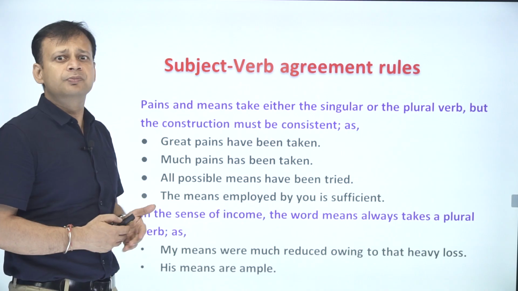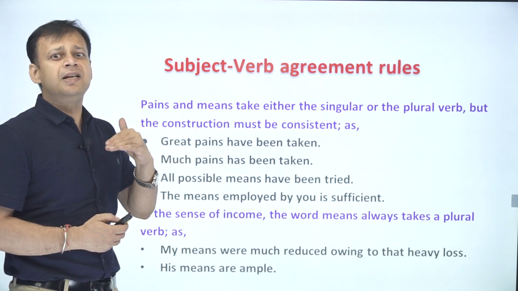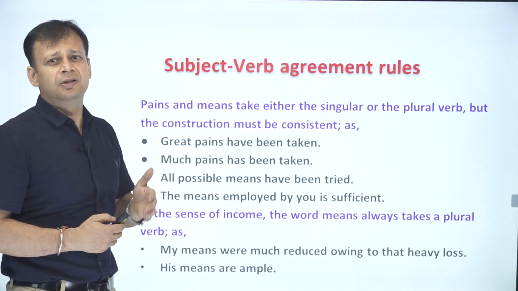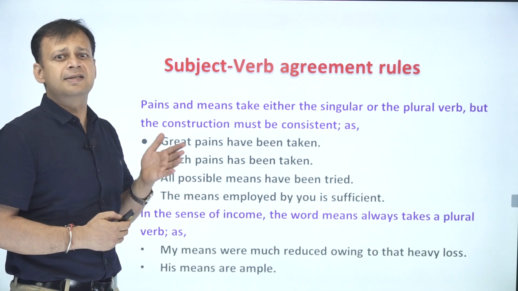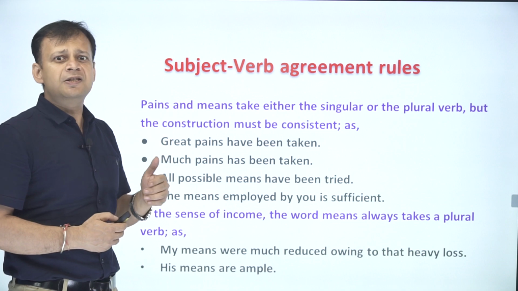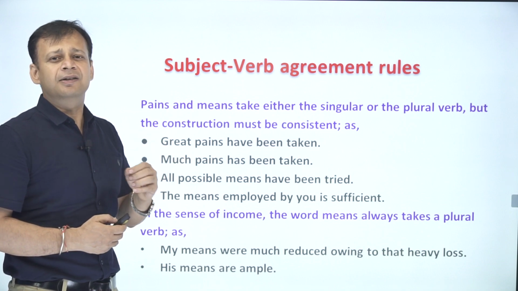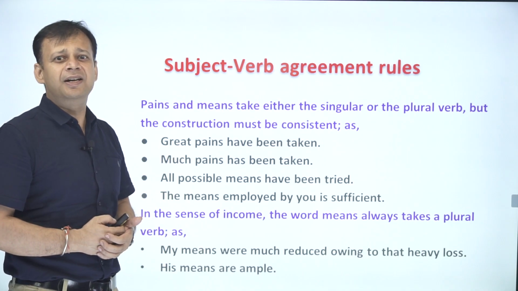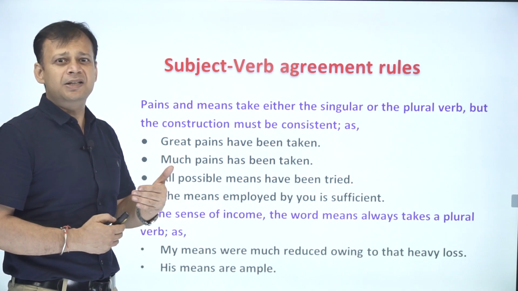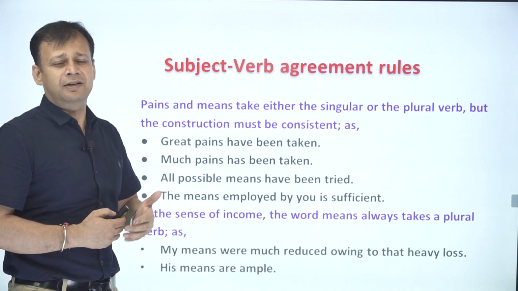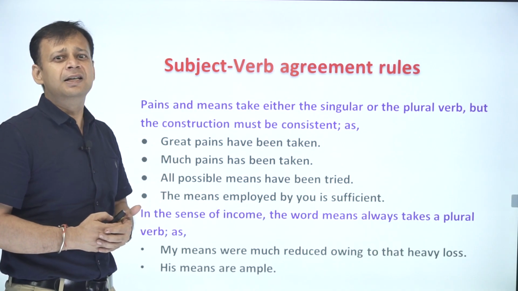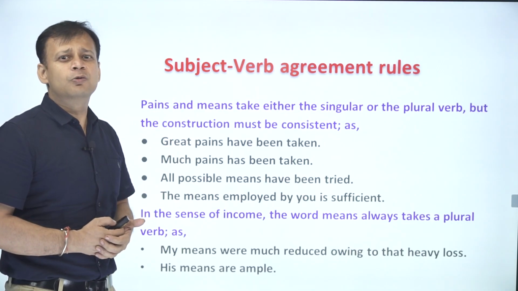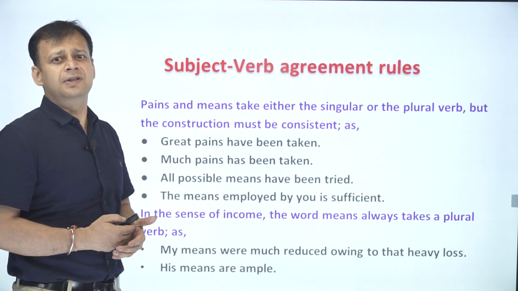For example, great pains have been taken. So we are talking about a series of measures, efforts. So everything is consistent in the sentence. Much pains has been taken. So you can see that in the first sentence we used have been taken, and in the second one much, which is quantifying it. And since it is quantifying it, it is talking about the different stages and different phases. So we have picked up a singular helping verb over here.